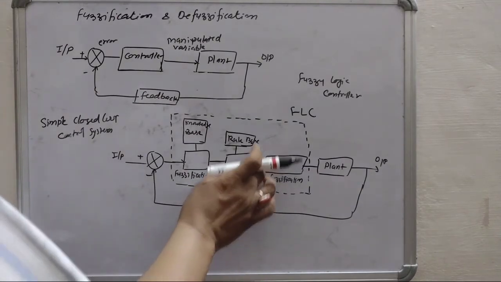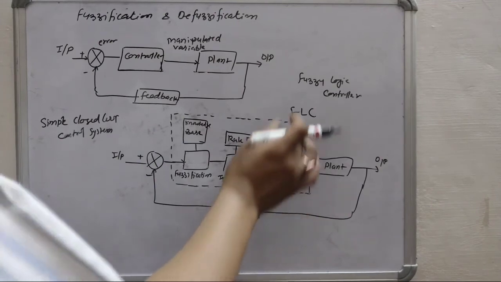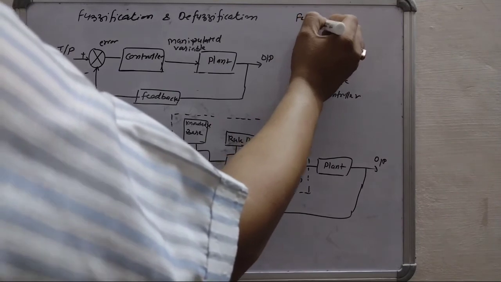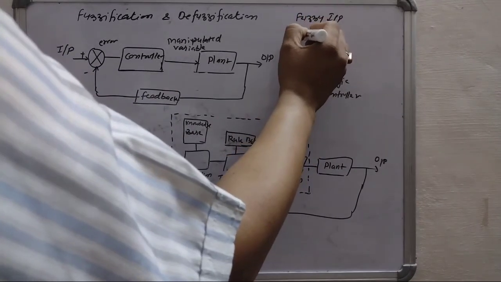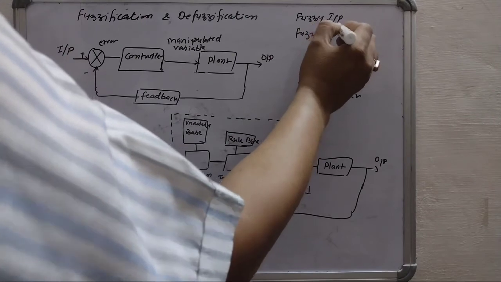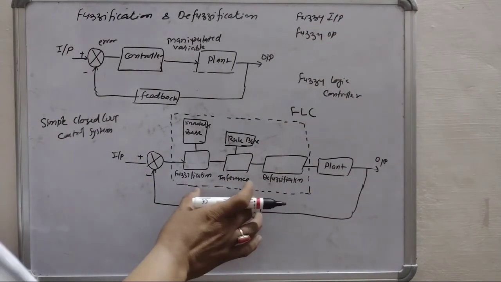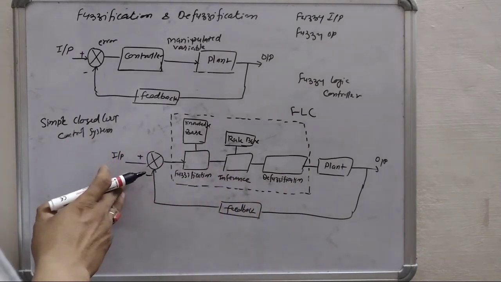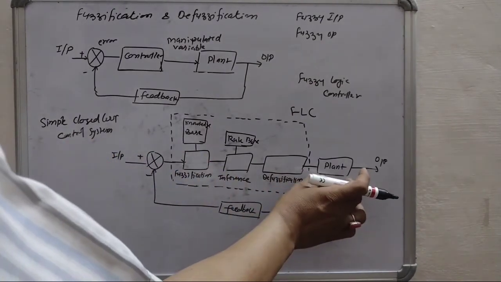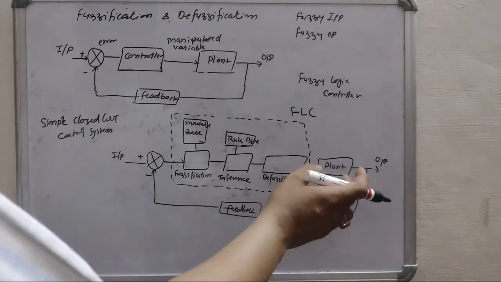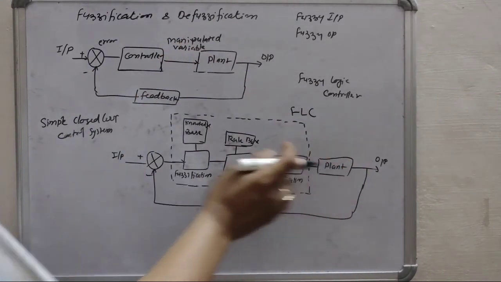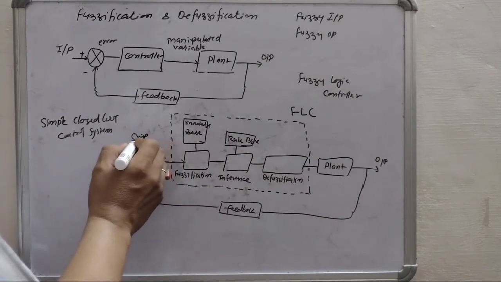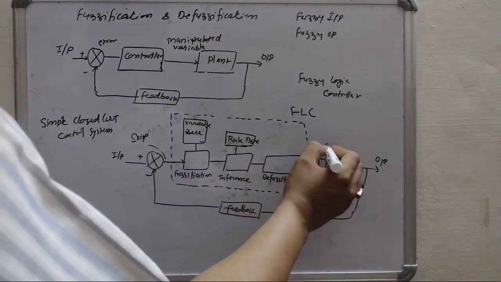This fuzzy logic controller works on fuzzy input and output. FLC works on fuzzy input and gives fuzzy output. Whereas most of the systems, like this plant, accept crisp input as a manipulated variable. So our variables are crisp quantities here, and we also require a crisp quantity here.